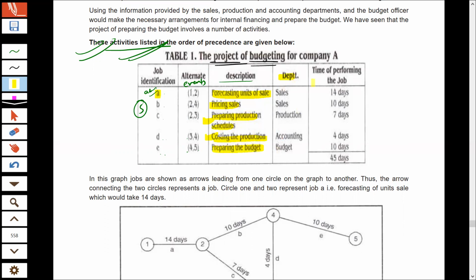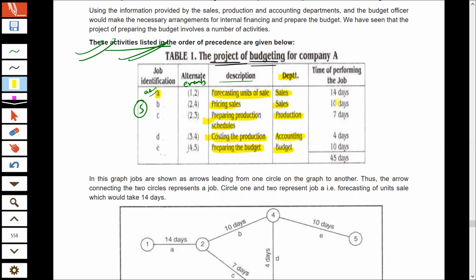So now which department is responsible for which activity? Sales department is responsible for activity A and B. C activity is responsibility of production department. D activity is responsibility of accounting, and finally budget is prepared by budgeting department.